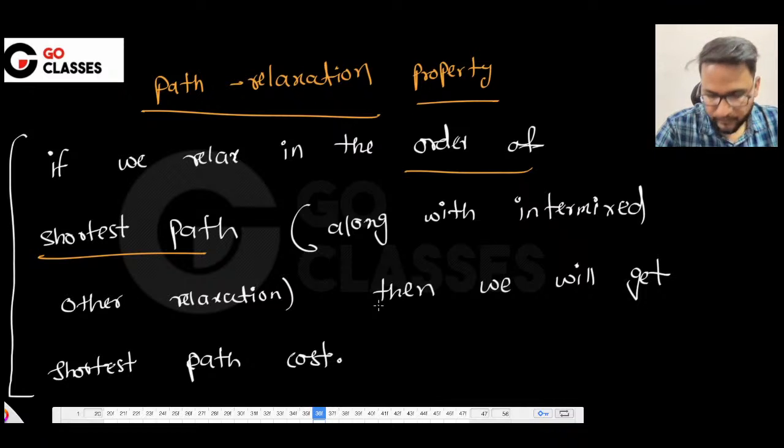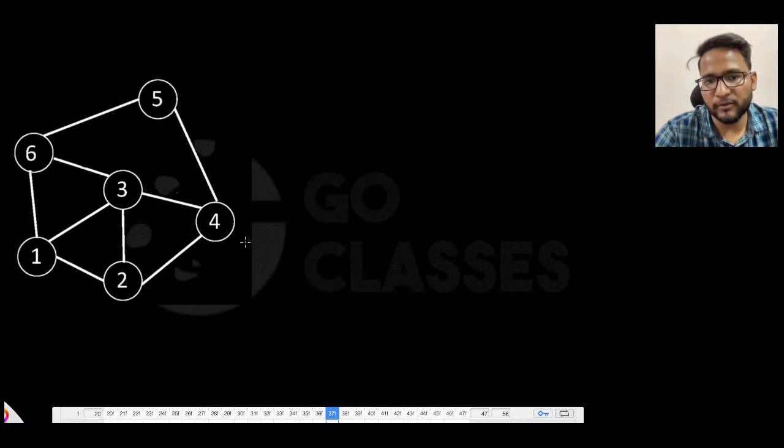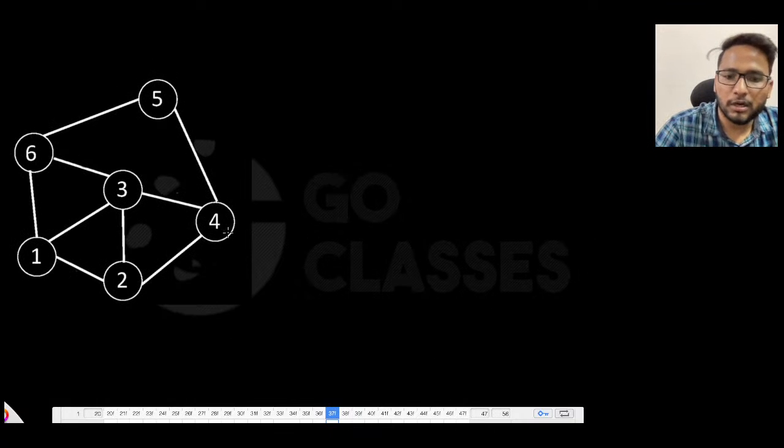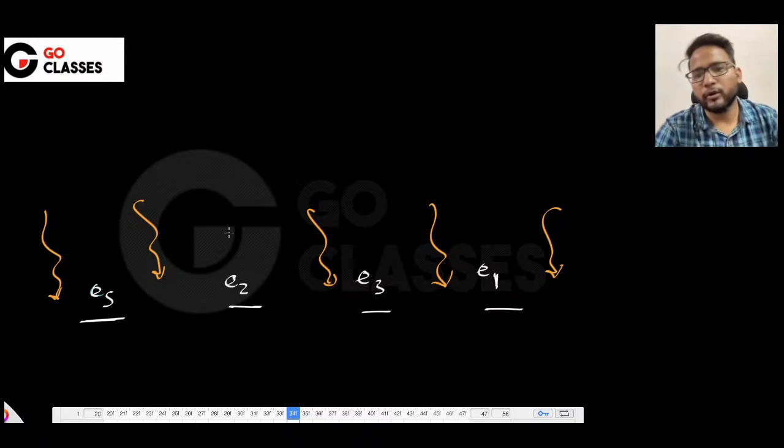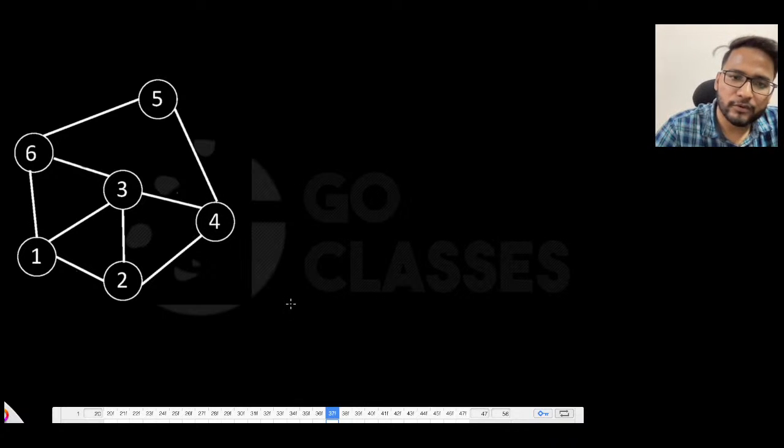Please do not spam. Now let's go to this example and try to understand what is happening with the Bellman-Ford. So suppose that these are some costs that I have, maybe. I hope you understood this property: you have a shortest path order, and then in between you do anything, you are not going to change the shortest path cost. Now let's understand the idea behind Bellman-Ford.